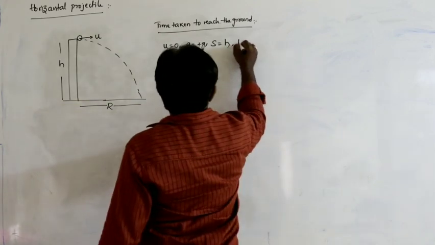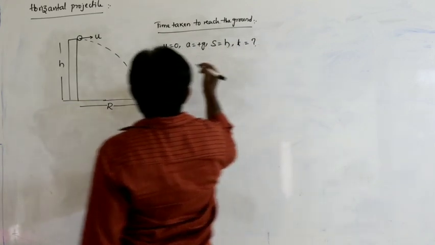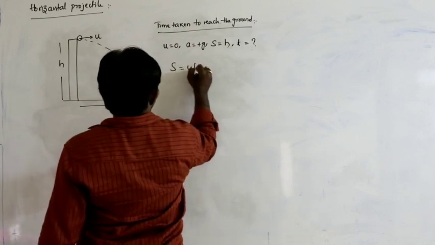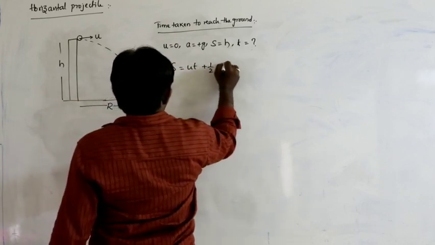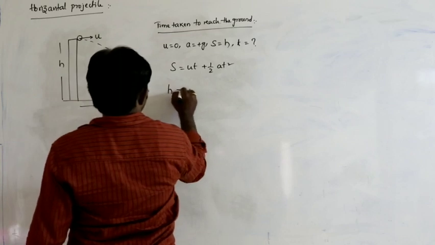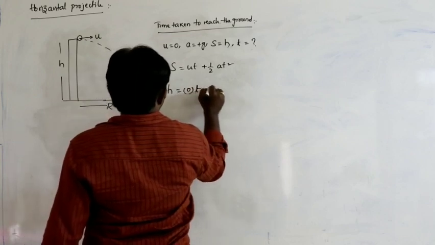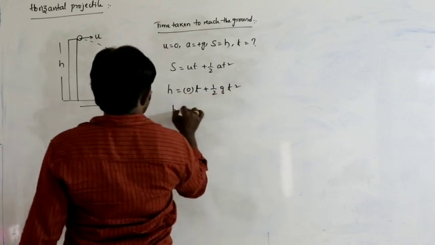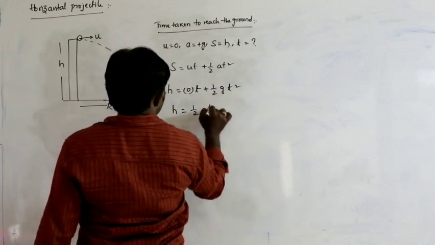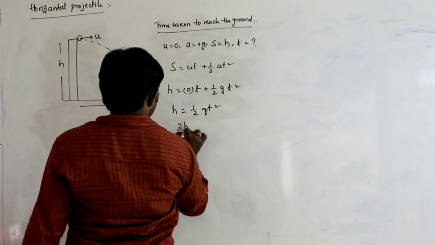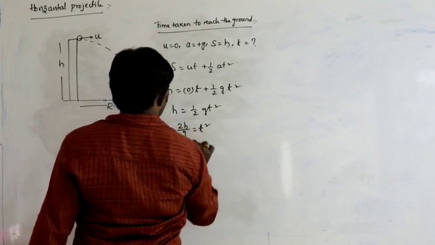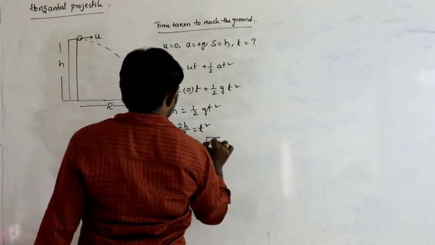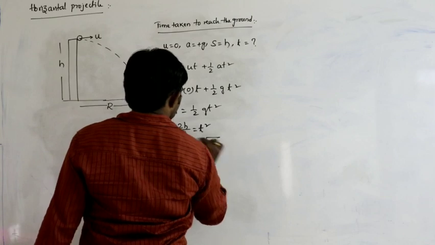Time taken, we calculate from the equation s = ut + half at square. s is h, u is 0, so h = 0 × t + half g t square. So h = half g t square, so 2h by g = t square. t = under root 2h by g.